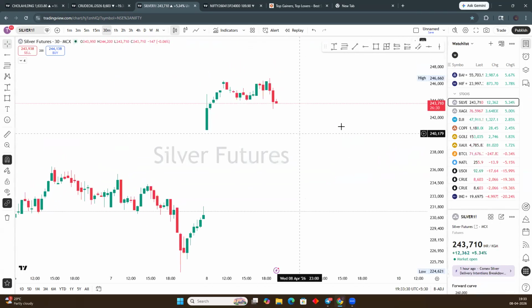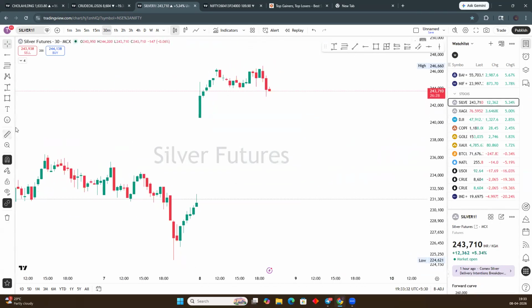Now another thing we have to see is the silver commodity index, another commodity.